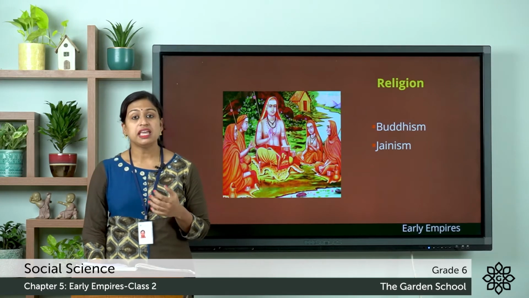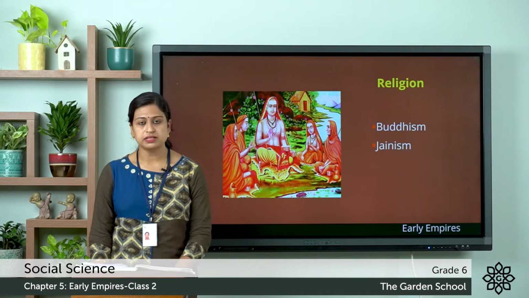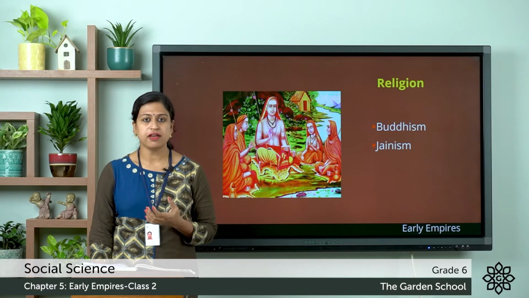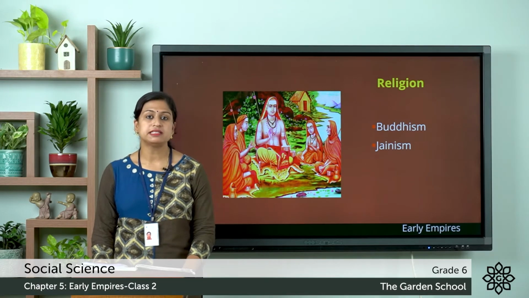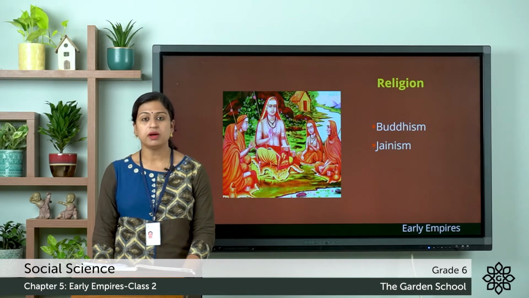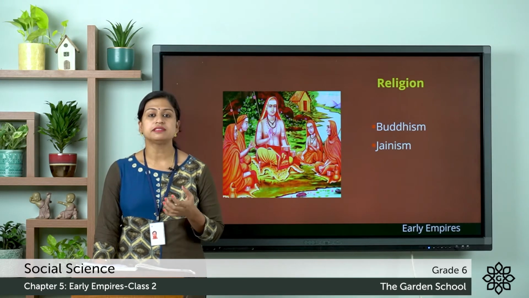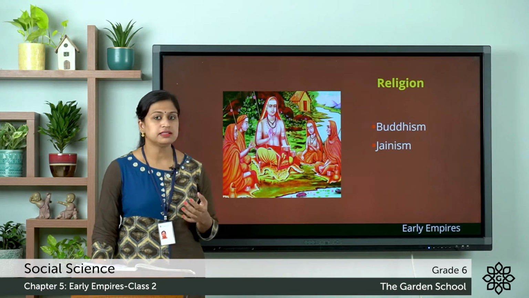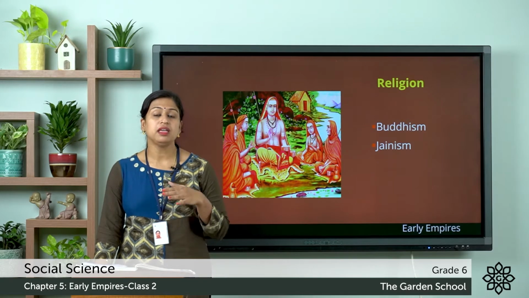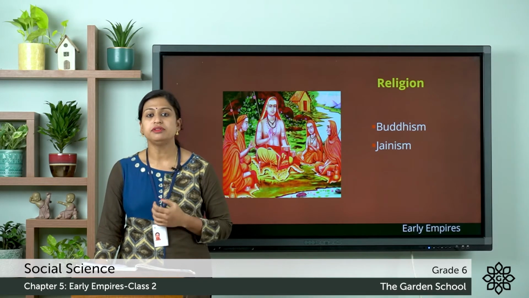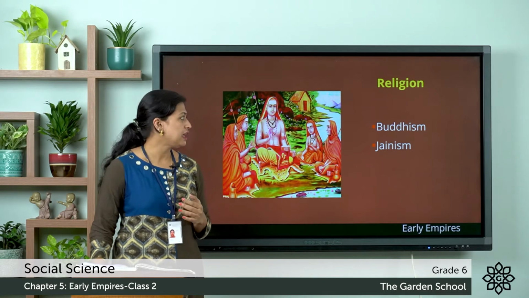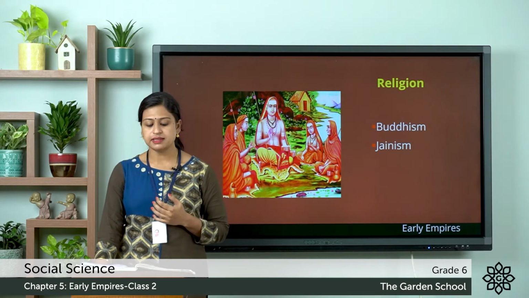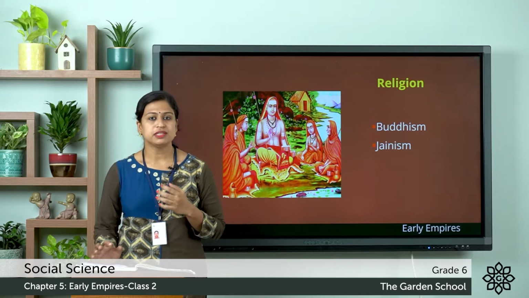They encouraged complex rituals, elaborate sacrifices. Here elaborate means lengthy sacrifices, expensive ceremonies and the Varna system, and they also emphasized the importance of the Vedas. Because of these things, the people were unhappy and they started opting for other new religions. During this period, two new religions, that is Buddhism and Jainism, became popular. So, this was about religion.